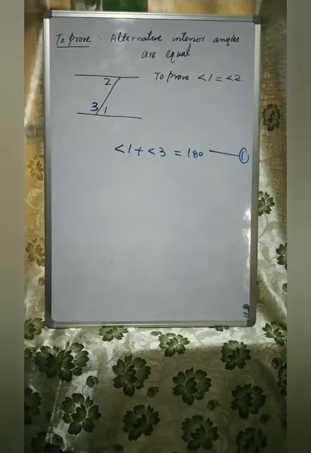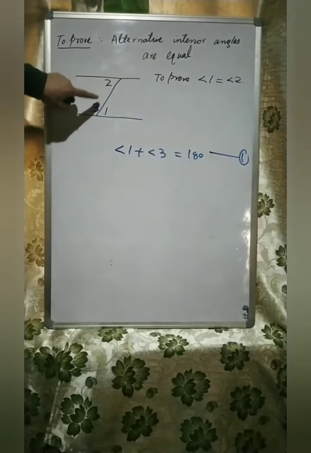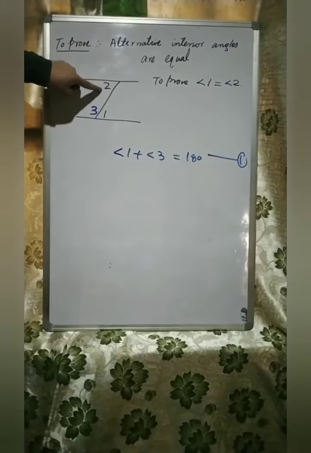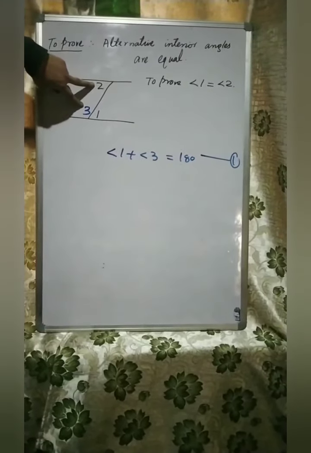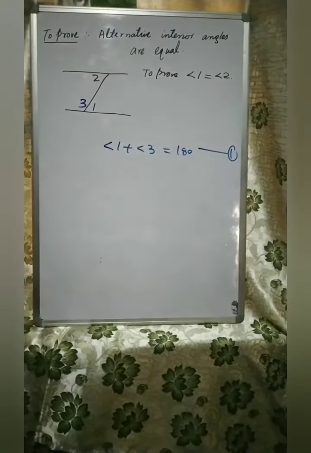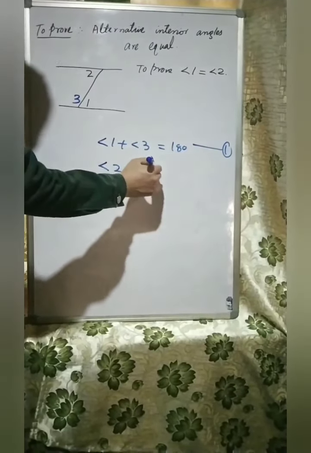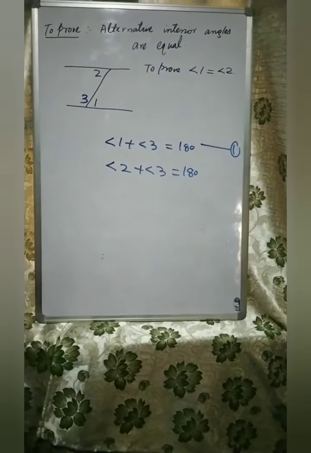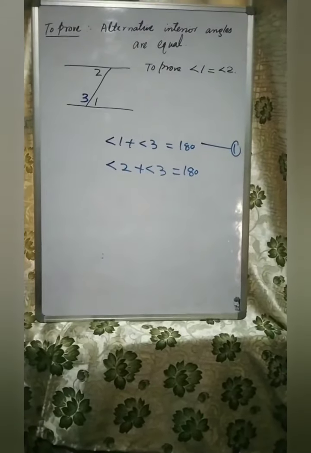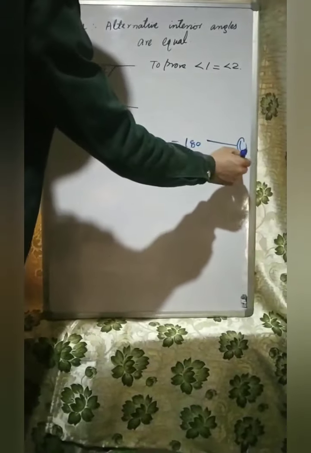Earlier in our topic, we have shown that if we have two interior angles on the same side of a transversal, so 2 and 3, they are interior angles, the sum of these two angles is also equal to 180 degrees. Angle 2 plus angle 3 is also equal to 180 degrees. What is the reason? The sum of two interior angles on the same side of a transversal is 180 degrees. Let us suppose this is our equation second.